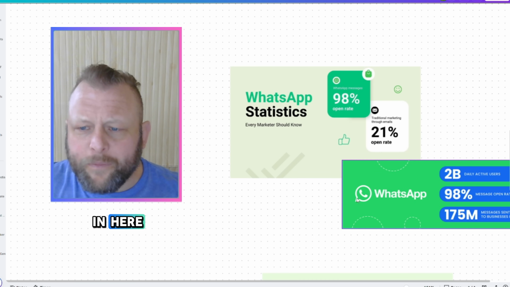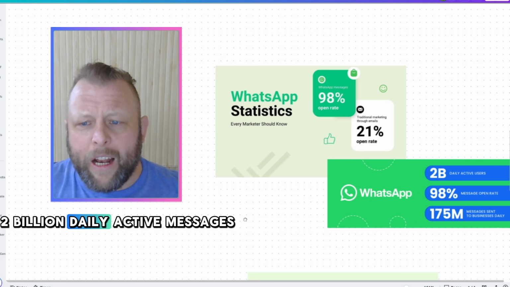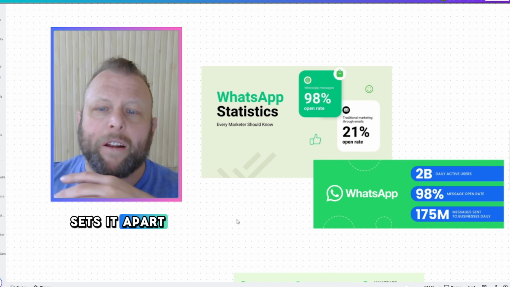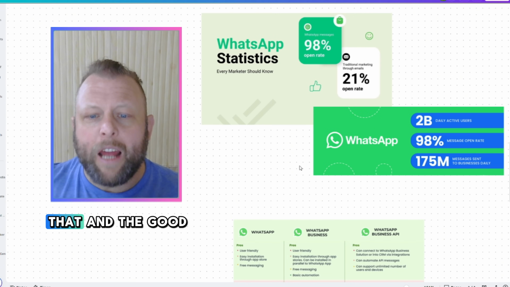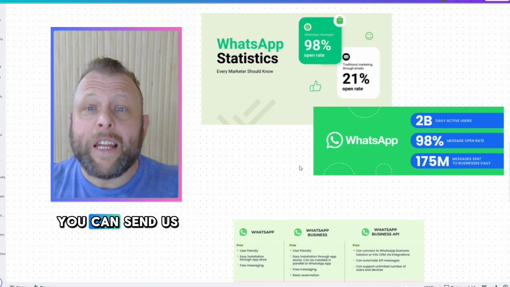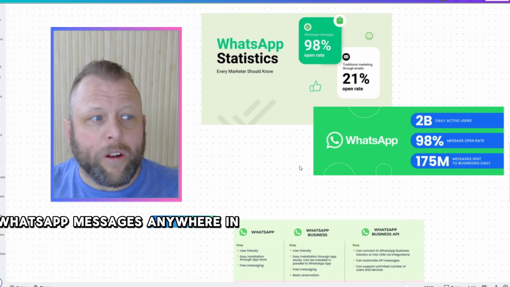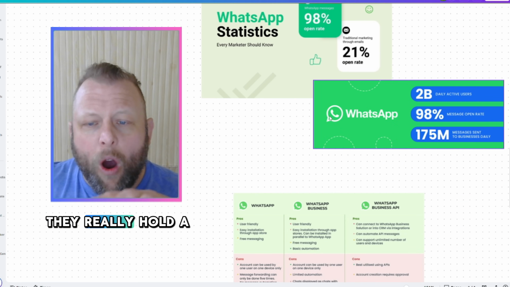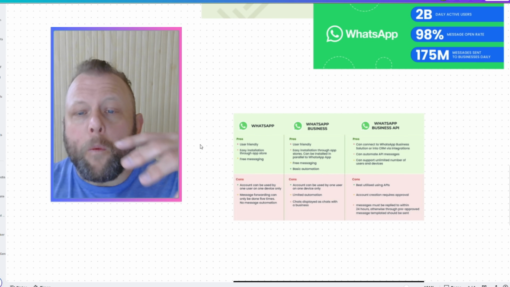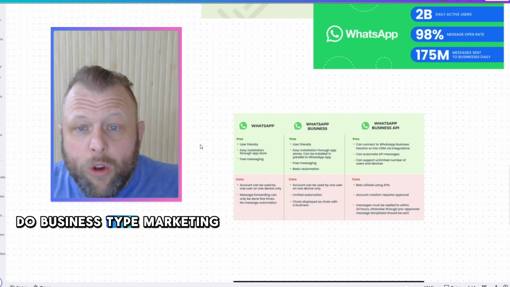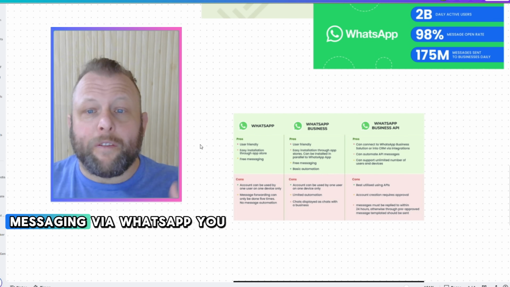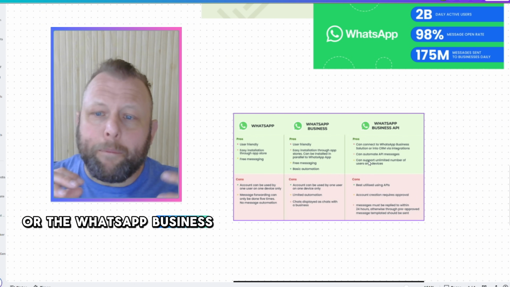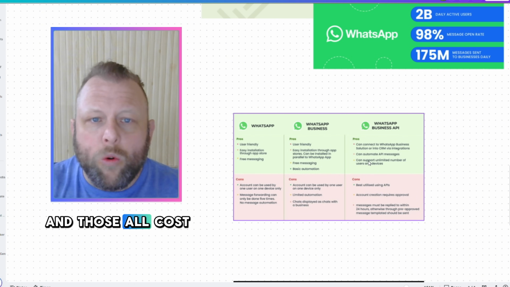As you can see in here, 2 billion daily active messages, 98% open rate. That's the big thing. It sets it apart, especially from email. And the good thing is, again, you can send WhatsApp messages anywhere in the world. But these guys up in here, they really hold a strong monopoly on it. If you want to do business marketing messaging via WhatsApp, you either need a WhatsApp business account or the WhatsApp business API, and those all cost money.